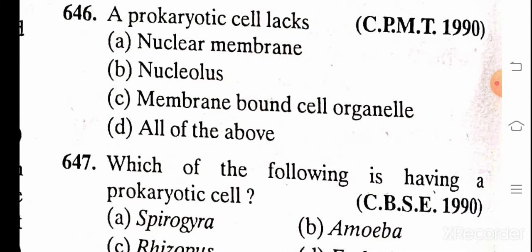A prokaryotic cell lacks: A. Nuclear membrane, B. Nucleus, C. Membrane bound cell organelle, D. All of the above. And the correct answer is D, all of these.